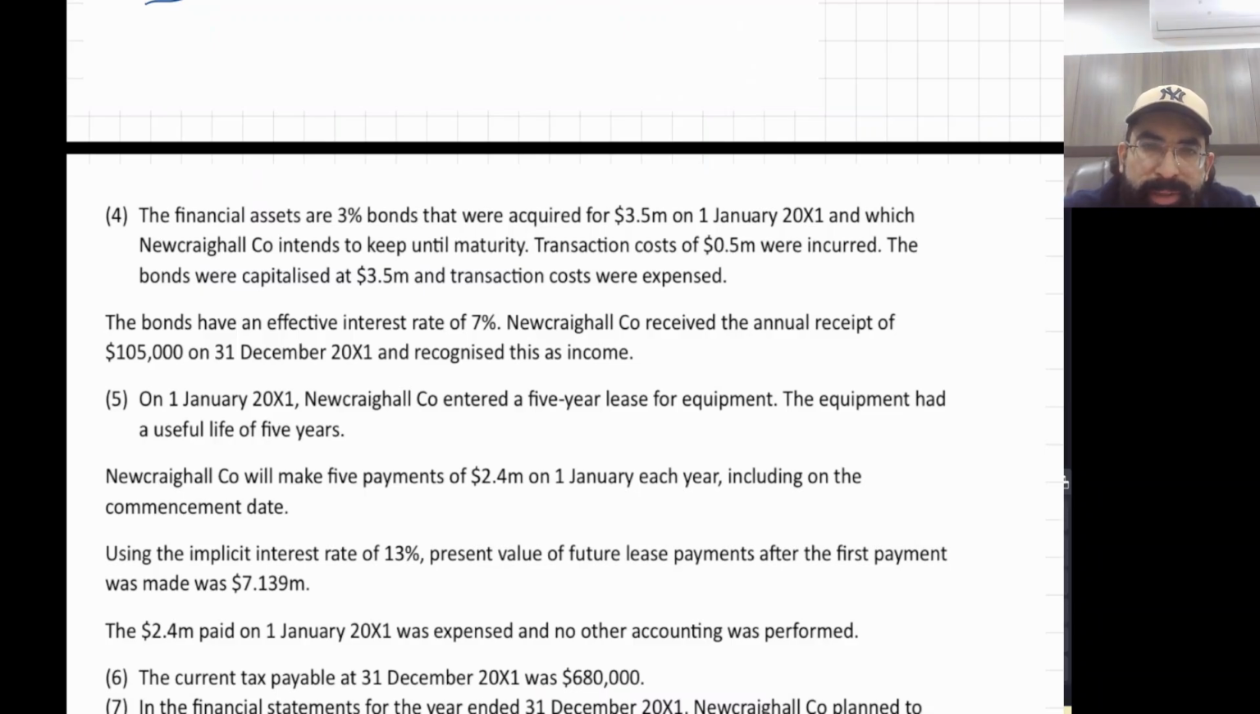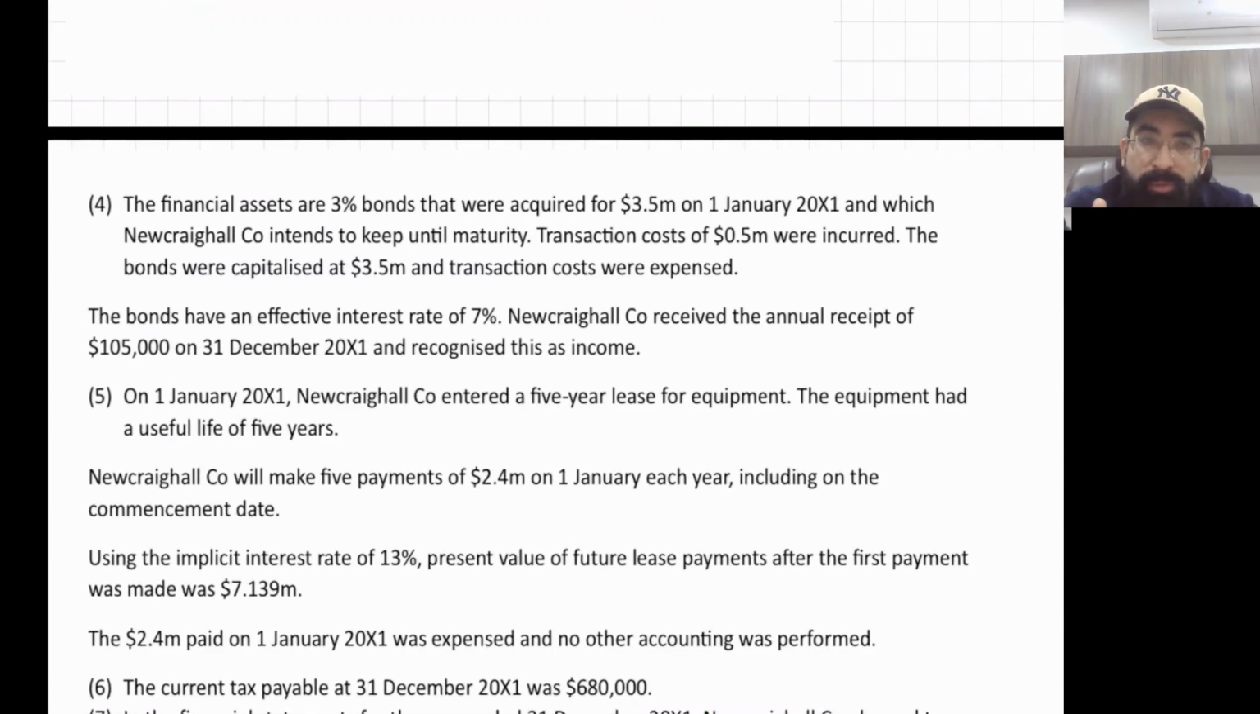So now we have adjustment number 4. This is linked to IFRS 9, but be careful, they are talking about financial assets. We are not taking a loan, we are giving a loan. So if you remember my classes, whenever we give a loan, we start the amortized cost table with the net cash outflow, how much cash went out of our pocket. Okay, so let's see. The financial assets are 3% bonds, this is the coupon rate, that were acquired for 3.5 million.